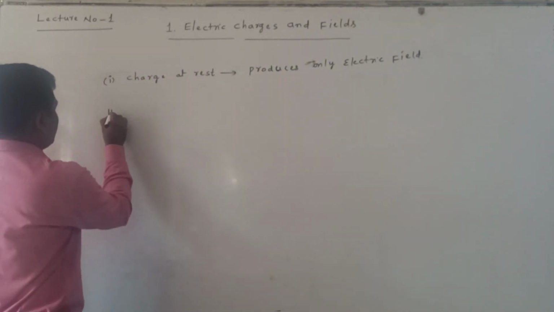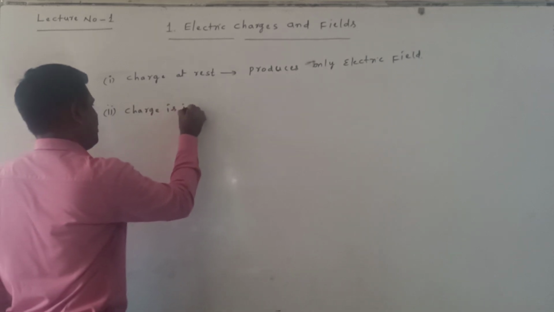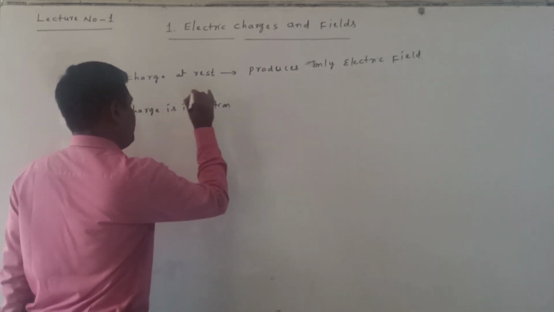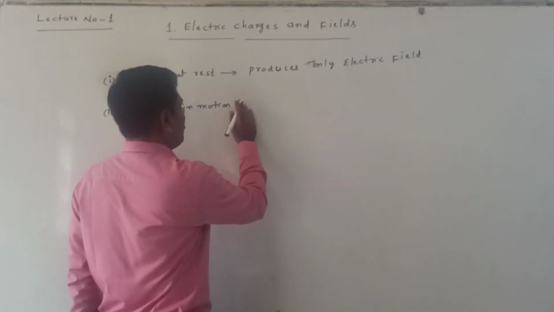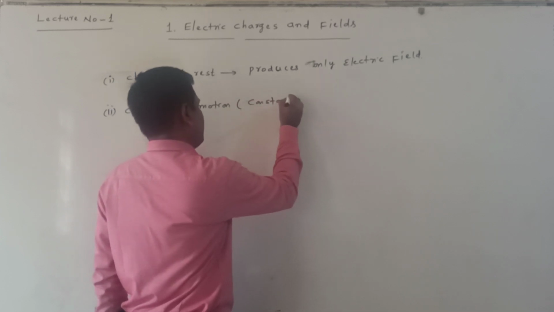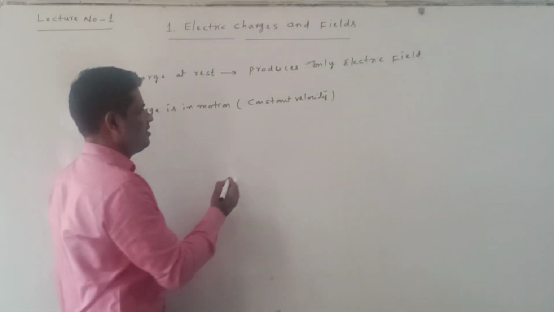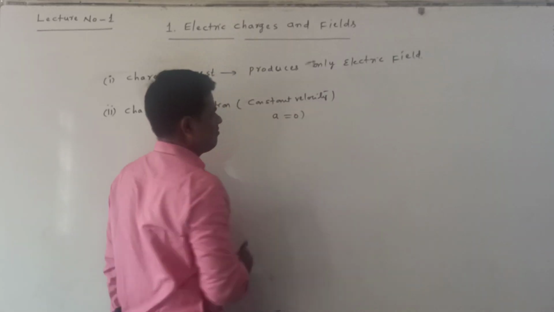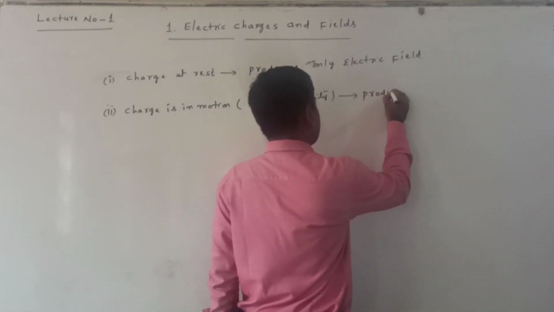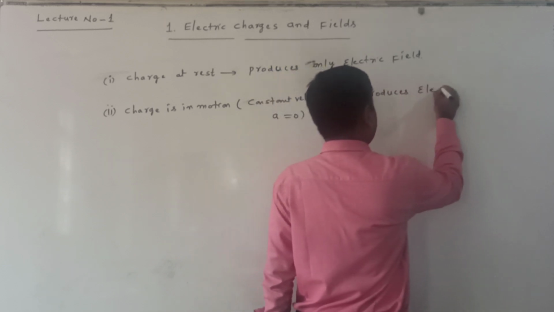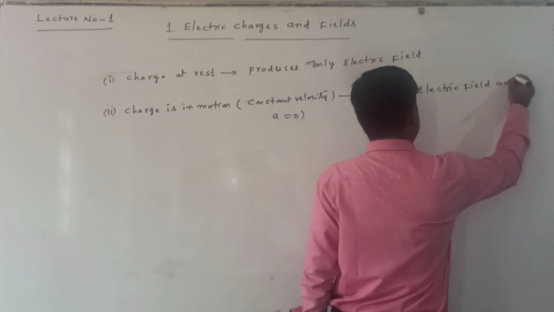Now the next one: the charge is in motion, moving with a constant velocity. Constant velocity means acceleration is 0. In this case it produces an electric field and a magnetic field.